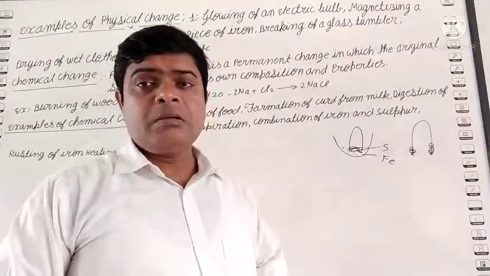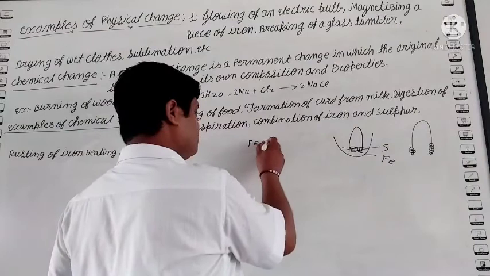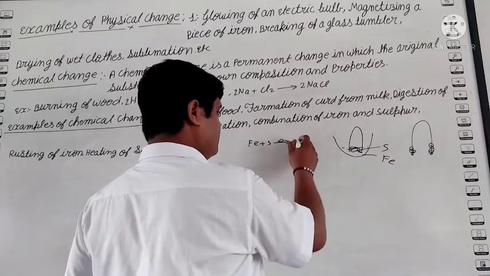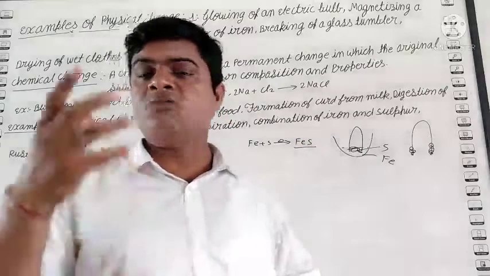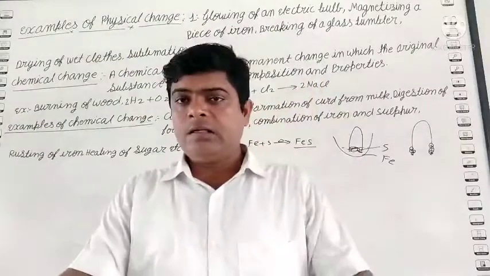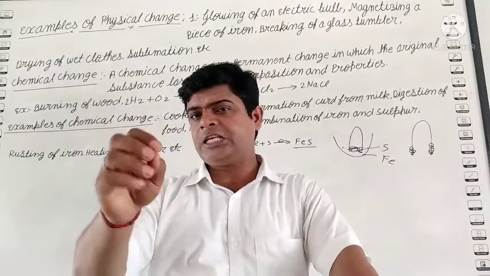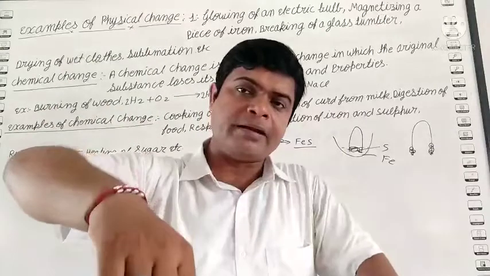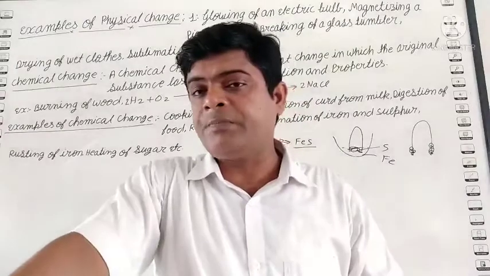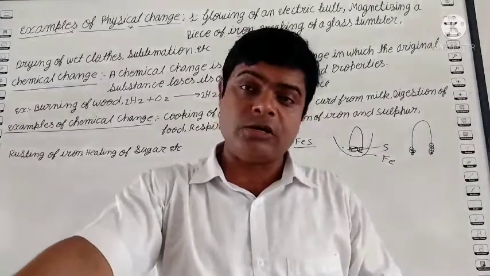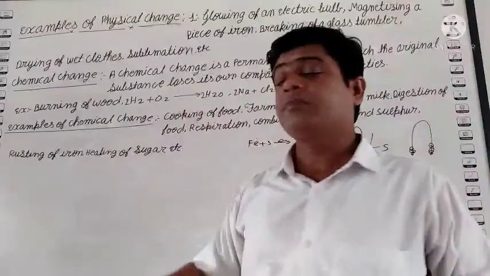Yes, but if one time you heat the iron with the sulfur, it forms iron sulfide. Iron sulfide is a solid black color. And when you break the iron sulfide into small pieces and roll the magnet over them, they are not attracted. Means the iron has lost its attracting property. Iron क्या करेगा? अपनी property को lost कर देगा. Clear?